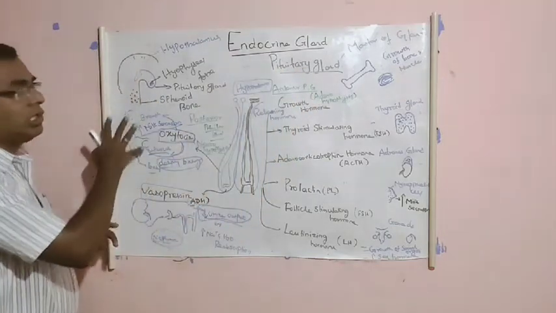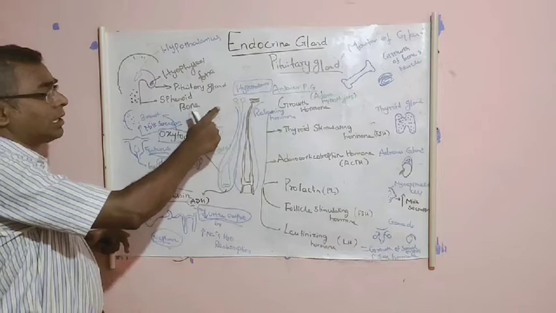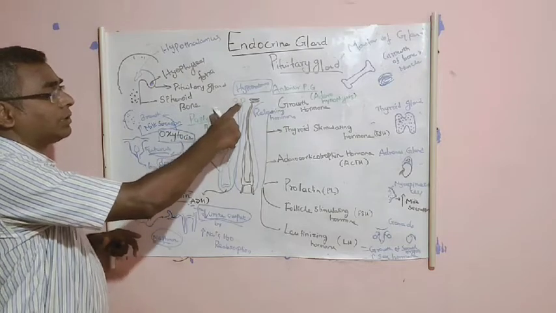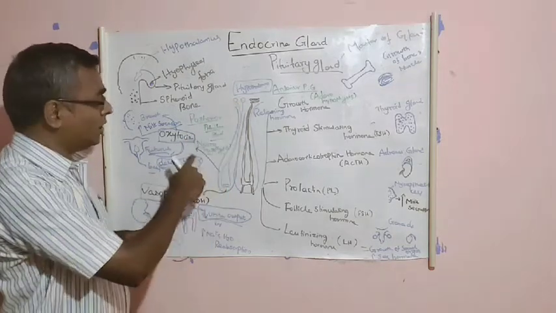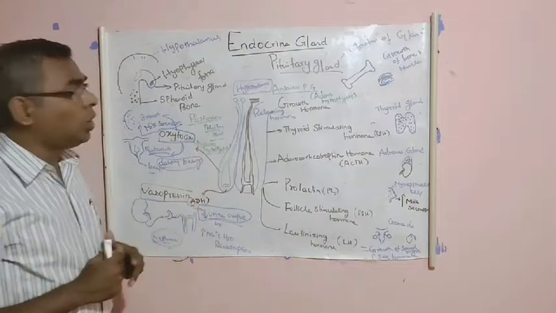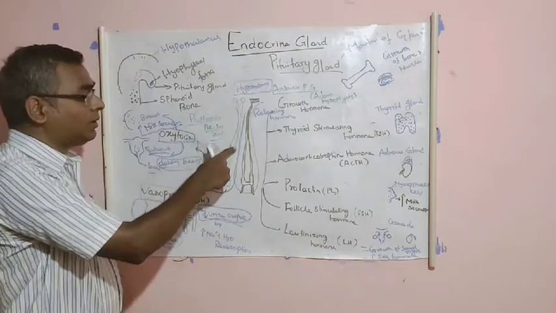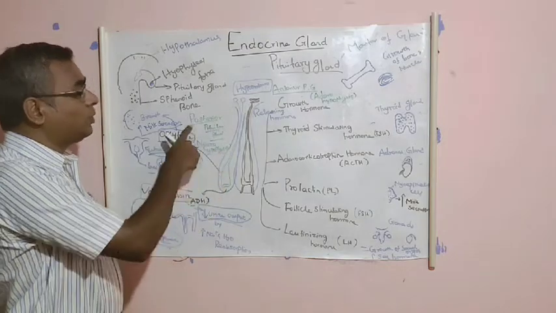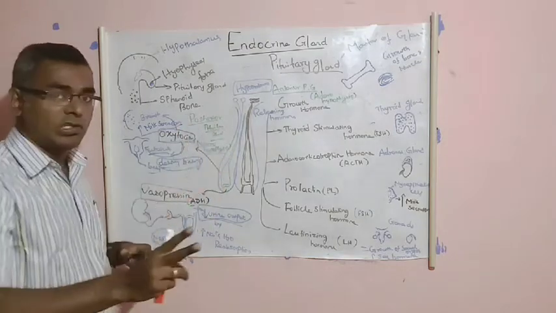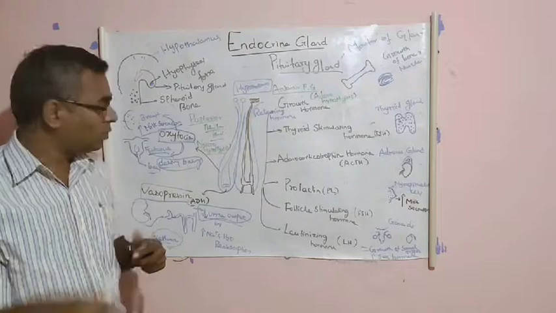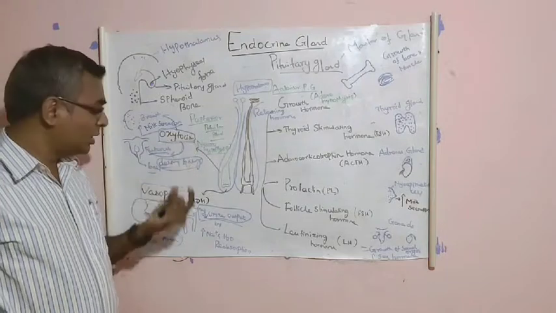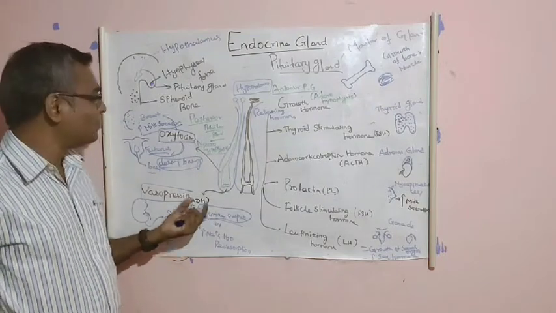Now come to the posterior pituitary gland. The secretion of this posterior pituitary gland is controlled through the nerves. That's why it is called neurohypophysis. The hypothalamus stimulates the nerves, and these nerves stimulate the posterior pituitary gland, and this posterior pituitary gland secretes the 2 hormones. One is oxytocin and another one is vasopressin.